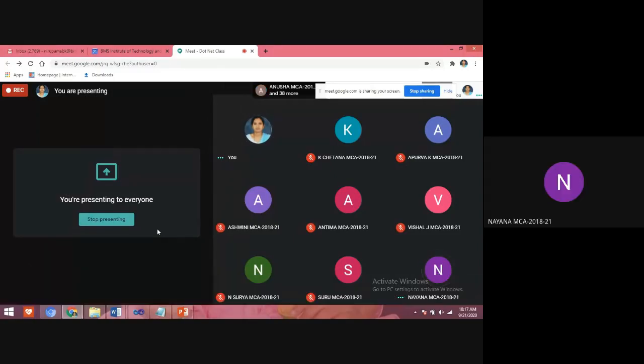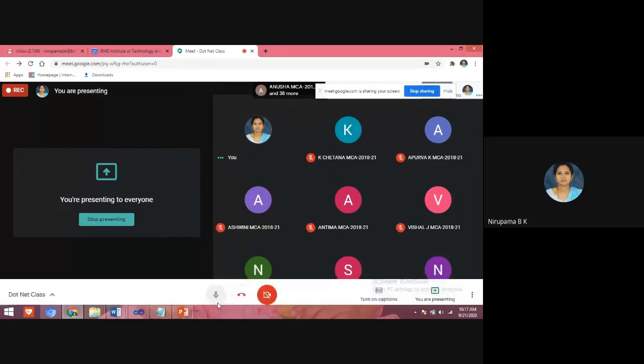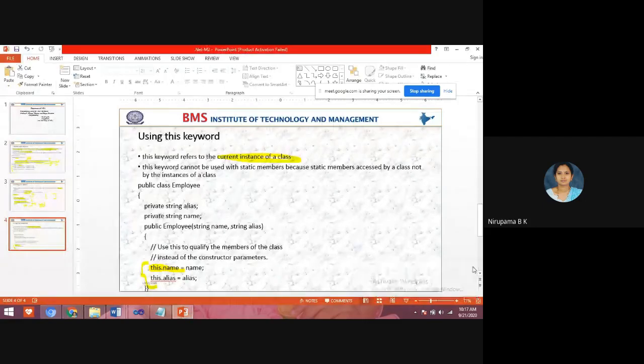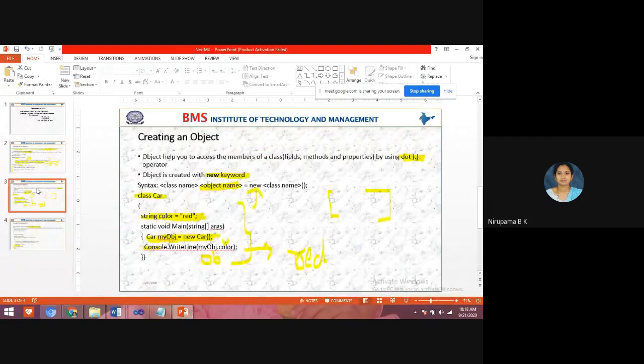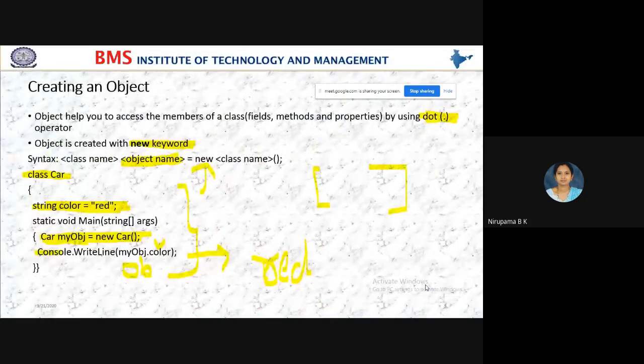No, ma'am. Here, a very simple thing, because of that program, I don't know why I didn't get the output. Don't get confused because of that program. Here, the simple thing is, in the class, to access the members of a class, we have to create an object. Creation of an object is: class name, object name equals new class name, and using this object we access the members of a class.